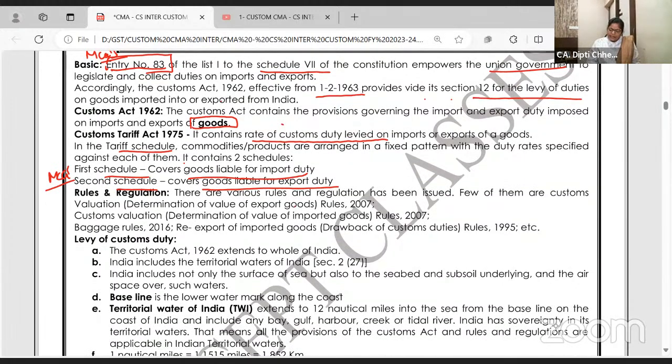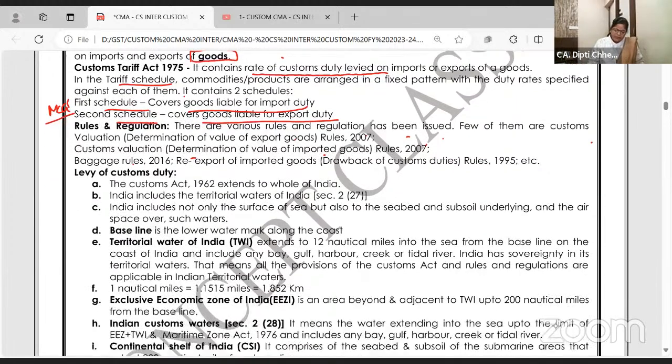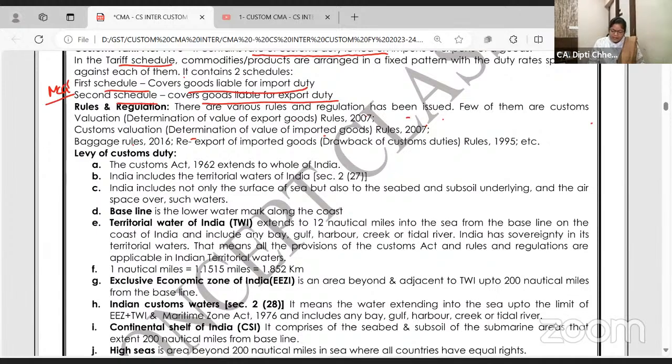Various rules and regulations have been issued, like customs valuation rules for export, customs valuation rules for import, baggage rules, re-export of imported goods. Sometimes you import the goods and then send it back for return or repairing, then how the duty is to be reversed. Okay, Custom Act extends to whole of India, excluding Jammu and Kashmir, excluding Leh. Like this, they can give you in MCQ.